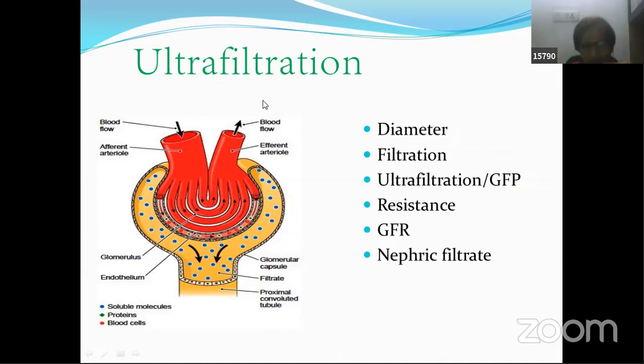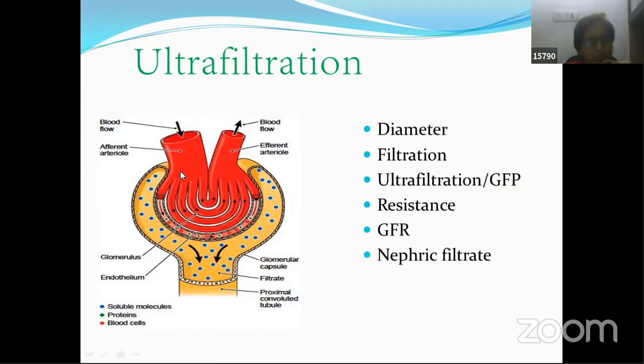Imagine that you are connecting a big pipe with larger lumen to a pipe which has a smaller diameter, smaller lumen. What happens at the junction? If liquid is flowing through these two pipes, we find that the pressure changes. There is an increase in pressure near the junction. The same phenomenon is taking place over here also.